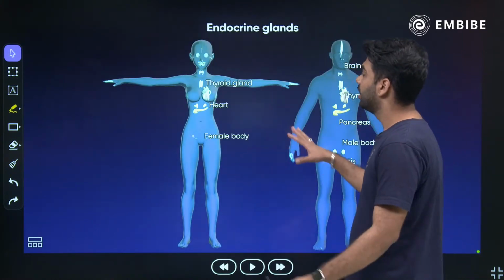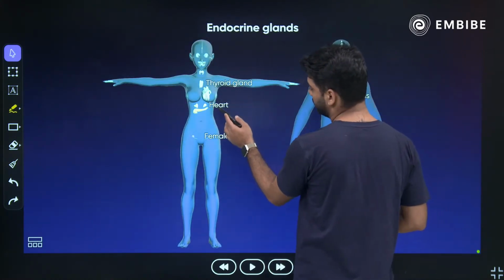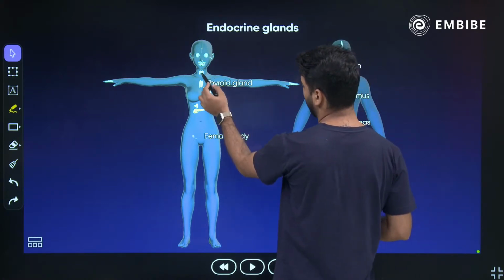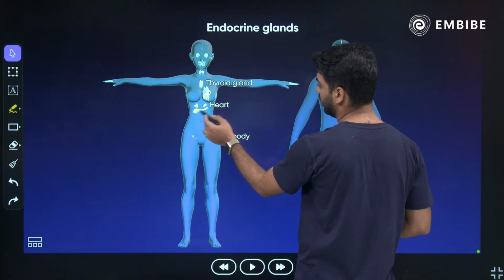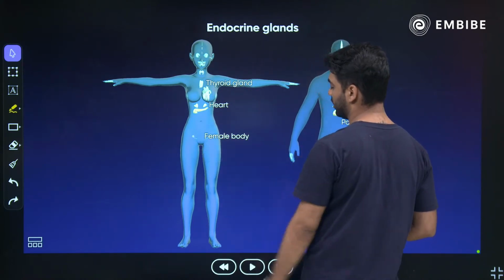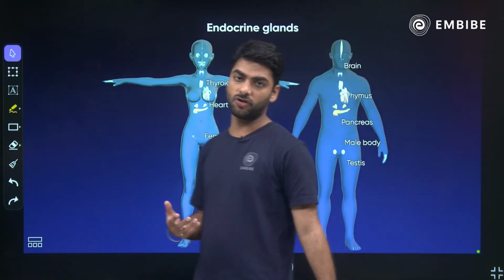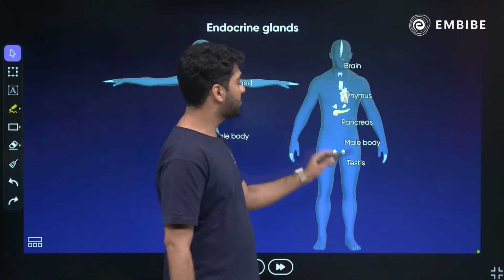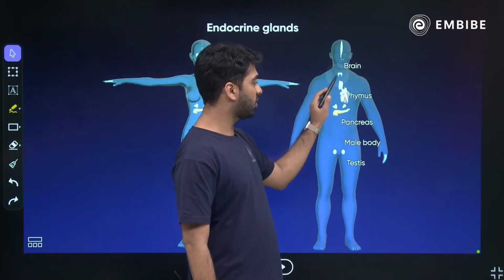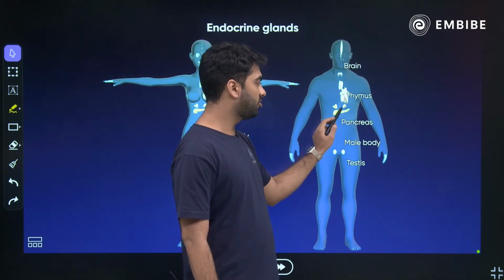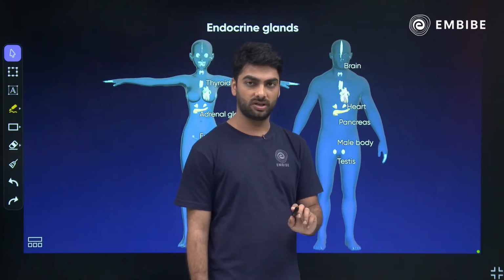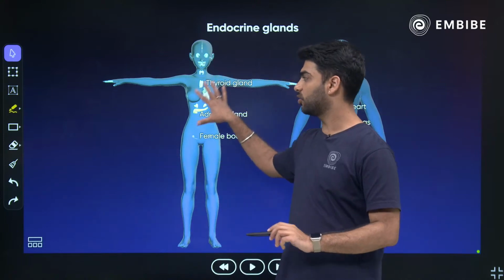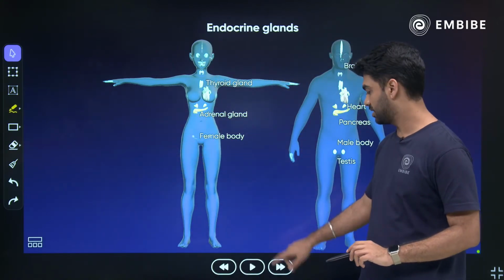So female में thyroid, your thyroid gland secretes thyroxine, your adrenal gland secretes adrenaline, pancreas and ovaries. Ovaries are responsible for the secretion of estrogen and progesterone. Similarly, in males, we have got the thyroid gland, the adrenaline, the pancreas and the testes which secrete testosterone. ठीक है, the different endocrine glands and their secretions.